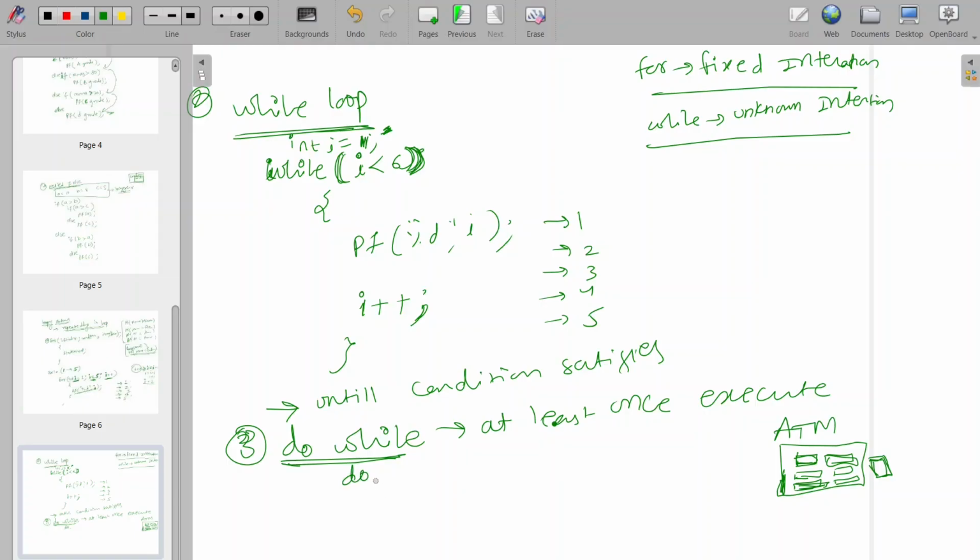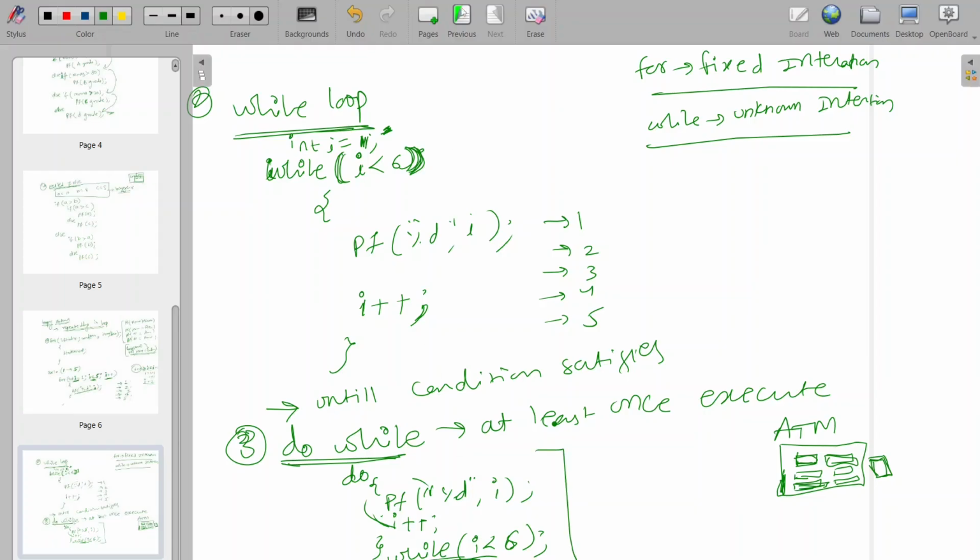So do, inside this do we will write our statement printf, whatever percentage d i we want to print. Then as I is incrementing, here downside we will write while i is less than 6. What we are doing: do, at least once you execute this. If it satisfies the condition, next again it will execute till 5. If 6 is less than 6 fails, then it will come out of this loop. Okay, this is the do while case.